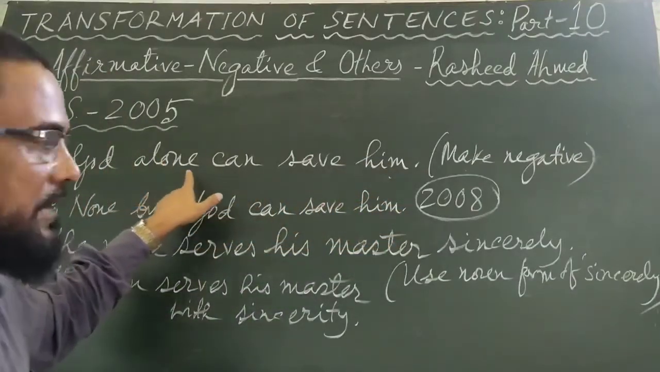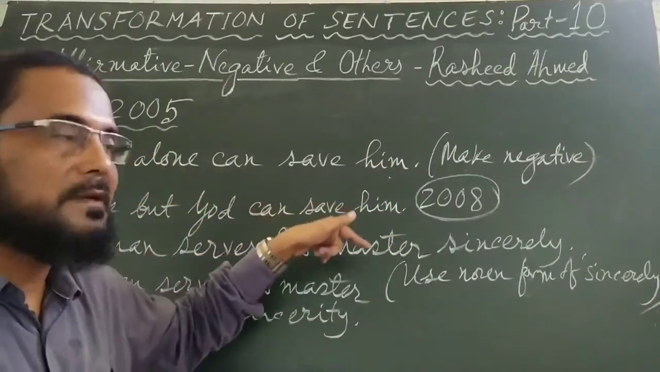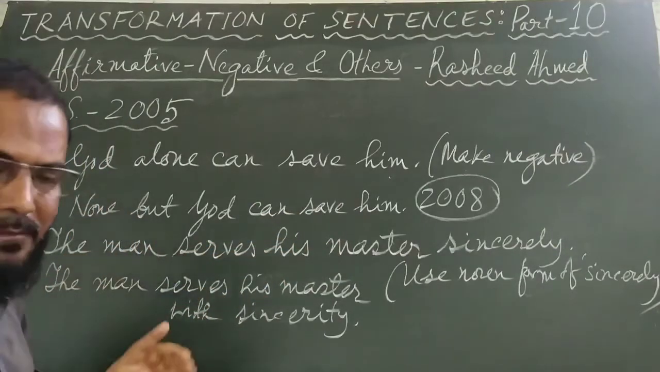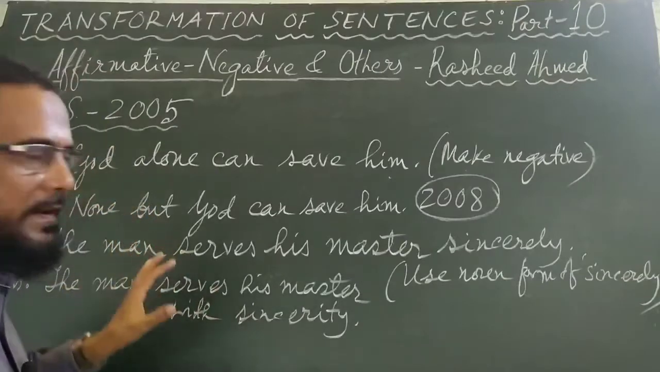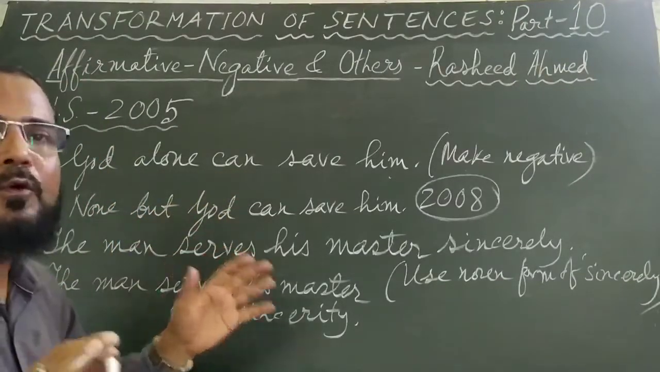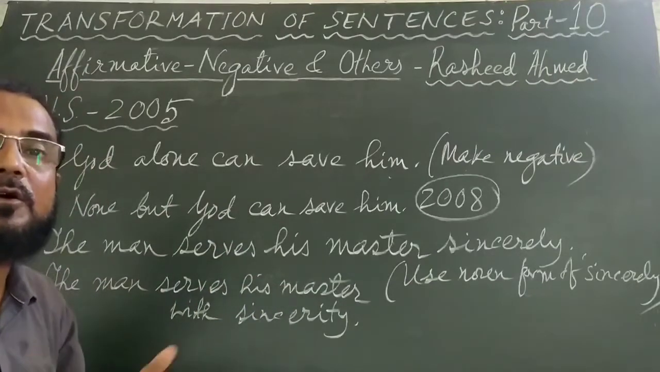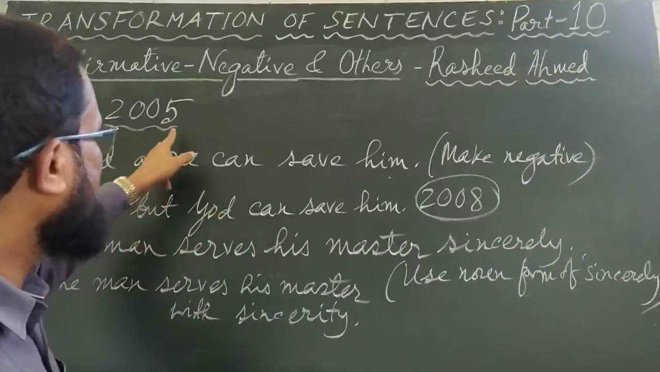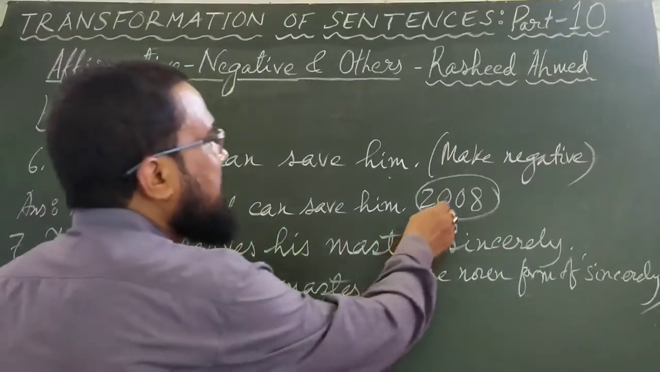If it is God alone can save or only God can save him, in these cases the answer is none but God can save him. You can memorize this thing. None but is used to make it negative when in the affirmative sentence you have alone or only. God alone or only God. In that case, none but God can save him. This question came in 2005 and again it came in 2008 also.